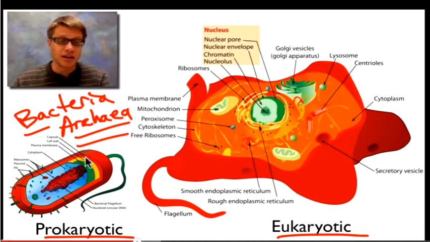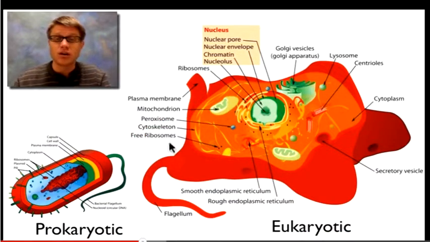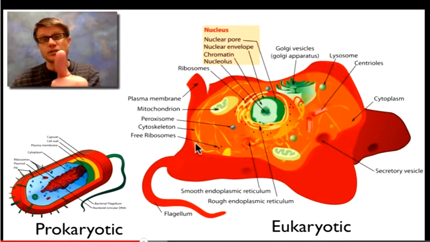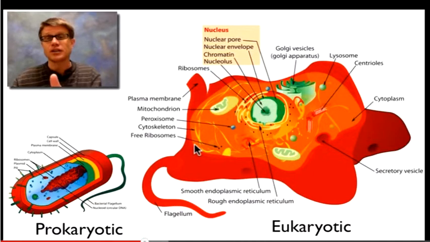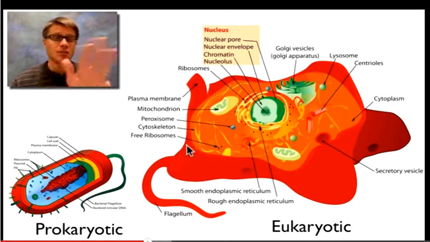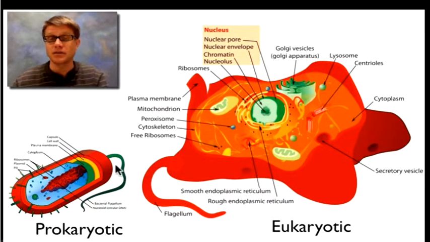And the scale is bad here because if I were to scale it right, the bacteria would be about the size of this mitochondria. So these are really, really small, but there are some similarities between the two. In other words, all cells are going to have nucleic material, so they're going to have DNA. All cells are going to have a cell membrane around the outside, some form of cytosol on the inside, and they're also going to have ribosomes. Now, they may differ, but all cells are going to have those things.